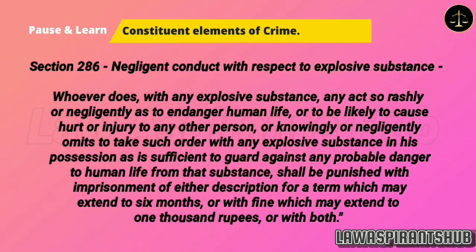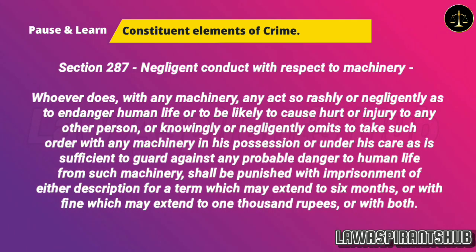Section 287 provides that negligent conduct with respect to machinery. The Code provides that, whoever does, with any machinery, any act so rashly or negligently as to endanger human life or to be likely to cause hurt or injury to any other person, or knowingly or negligently omits to take such order with any machinery in his possession or under his care as is sufficient to guard against any probable danger to human life from such machinery, shall be punished with imprisonment of either description for a term which may extend to 6 months, or with fine which may extend to 1,000 rupees, or with both.